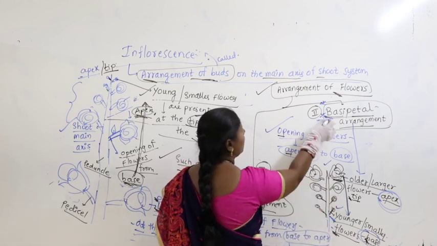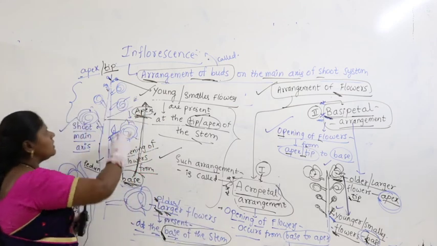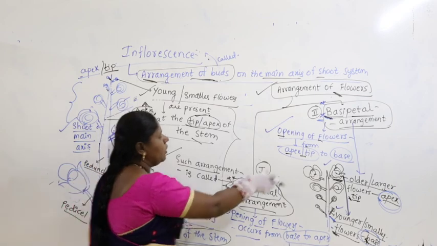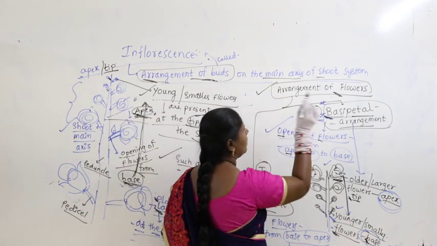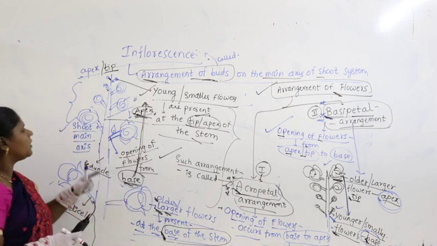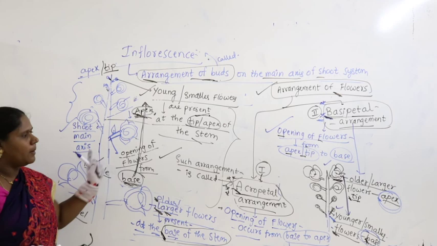Such a type is called basipetal arrangement. Towards apex is acropetal, towards base is basipetal. So this is the arrangement of flowers: two types, acropetal and basipetal.